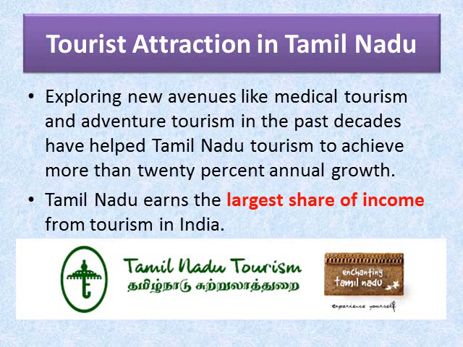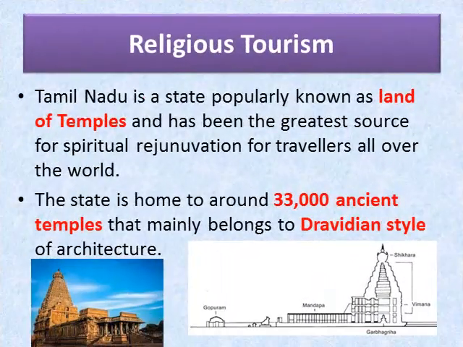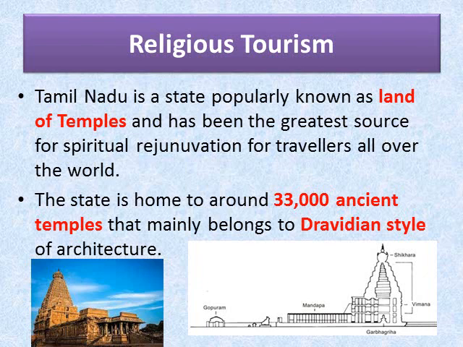Dear children, Tamil Nadu is a state popularly known as the land of temples and has been the greatest source for spiritual rejuvenation for travelers all over the world. The state is home to around 33,000 ancient temples that mainly belong to the Dravidian style of architecture. Dear children, the picture shows the Dravidian style architecture.